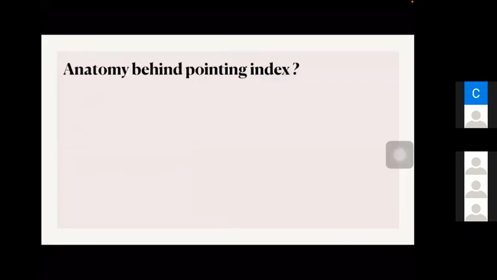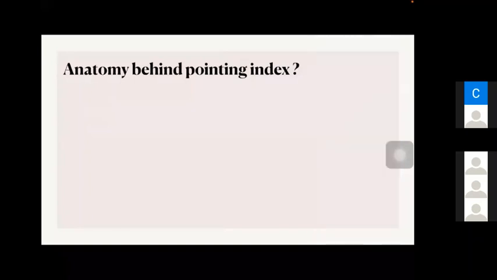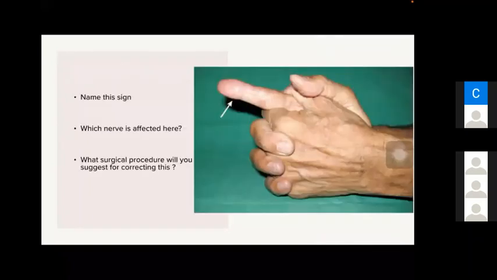In median nerve palsy, flexor digitorum superficialis is paralyzed. The long flexors of the fingers are flexor digitorum superficialis and flexor digitorum profundus. So the flexor digitorum profundus of the index and middle fingers are paralyzed. In pointing index we get only extension of the index finger; the patient is able to flex the middle finger. How does it happen? Theoretically, both the index finger and middle finger should be straight.